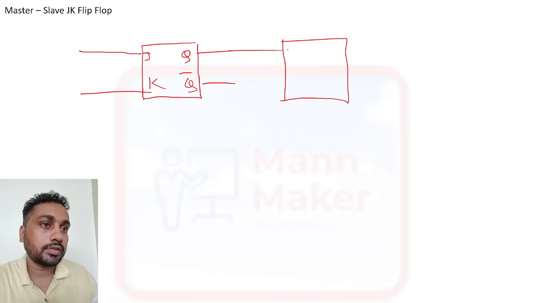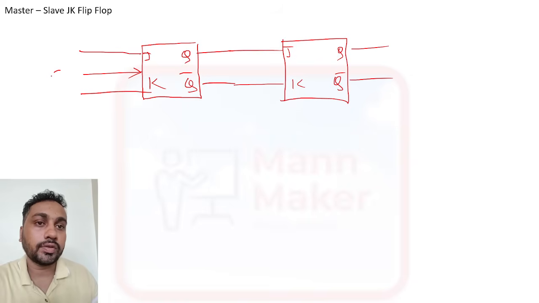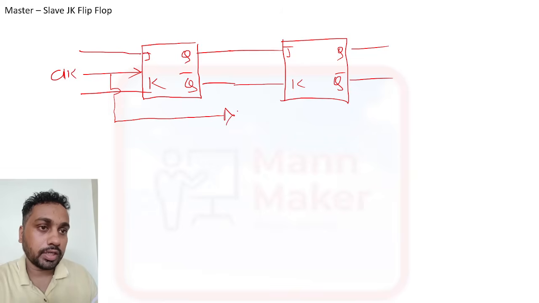Okay, this is your J and this one is your K, this is your Q and this one is your Q bar. It uses a clock signal. This is your clock signal. The same clock will go here also, with a NOT gate, so that one will operate at a time.